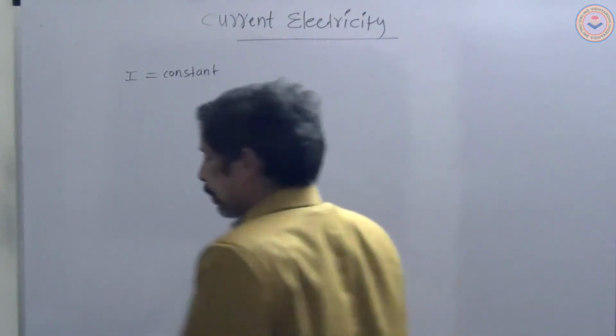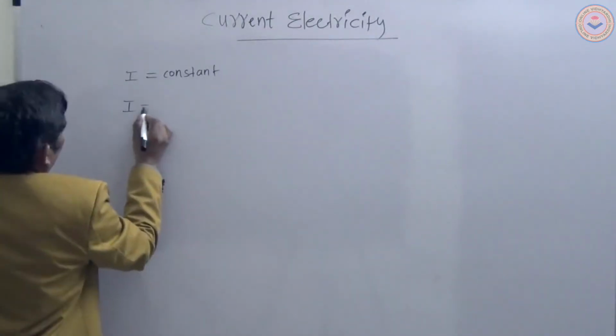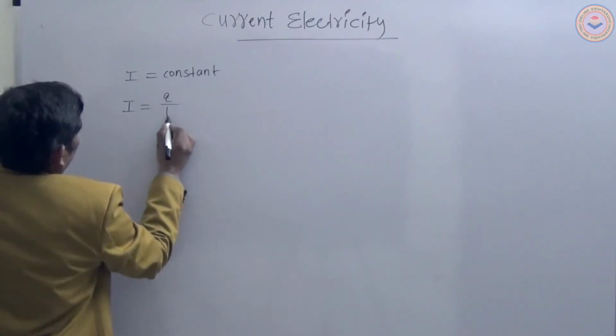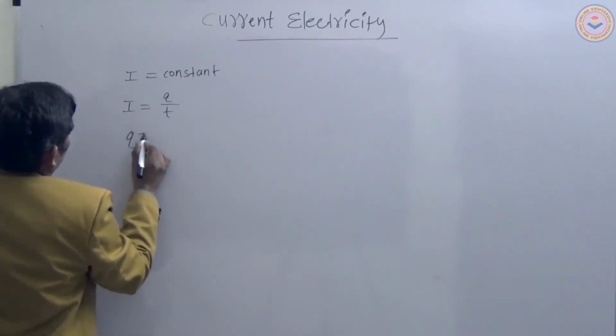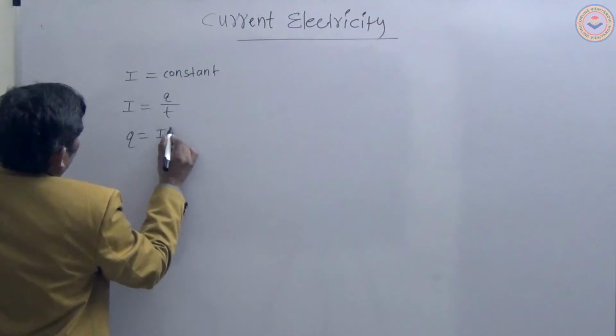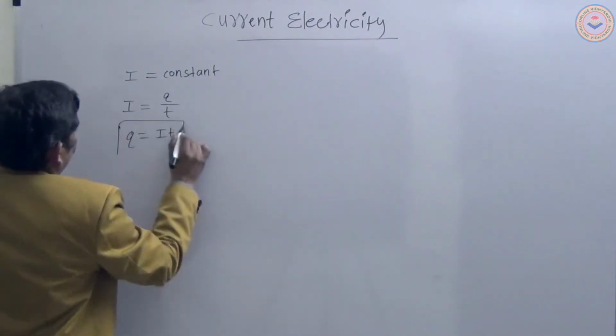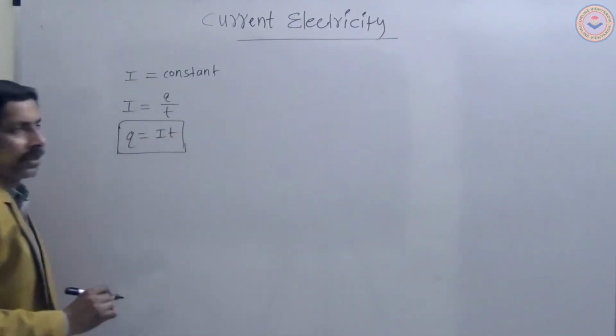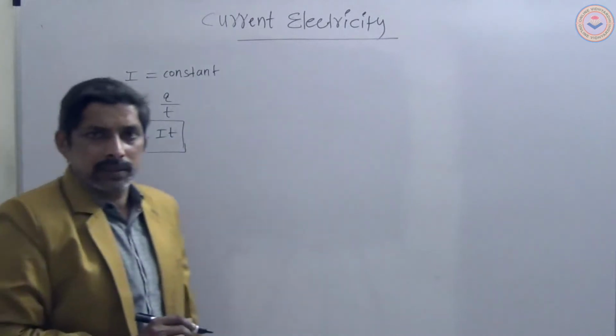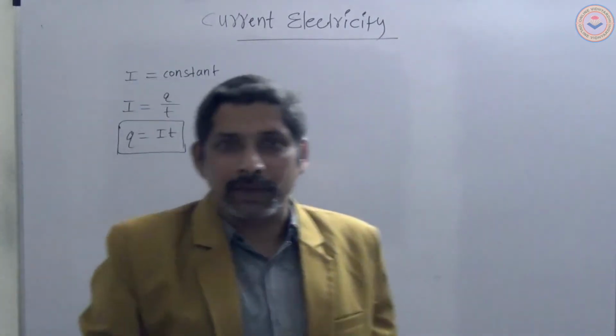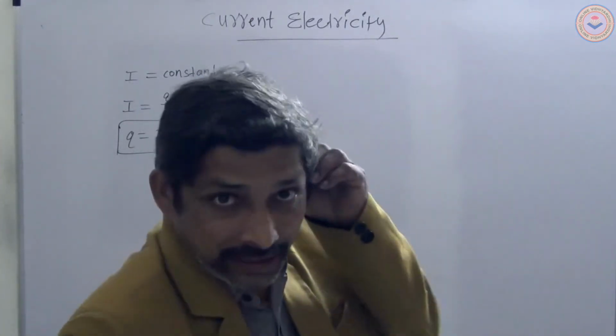I is equal to q by t, then q is equal to I into t. So we can calculate the charge like this, but it is possible only if the current is constant.